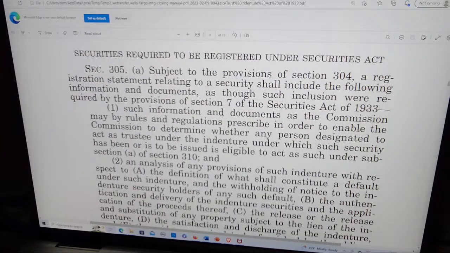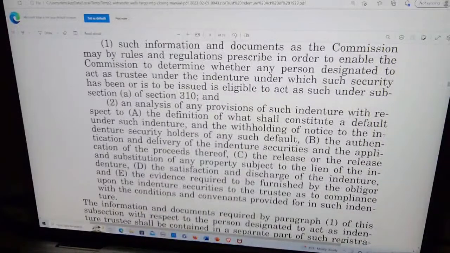Securities required to be registered under the Securities Act. Section 305A. Subject to the provisions of Section 304, a registration statement relating to the securities shall include the following information and documents, as though such inclusion were required by the provisions of Section 7 of the Securities Act of 1933. 1. Such information and documents as the Commission may, by rules and regulations, prescribe in order to enable the Commission to determine whether any person designated to act as trustee under the indenture under which such security has been or is to be issued is eligible to act as such under subsection A of Section 310, and 2.